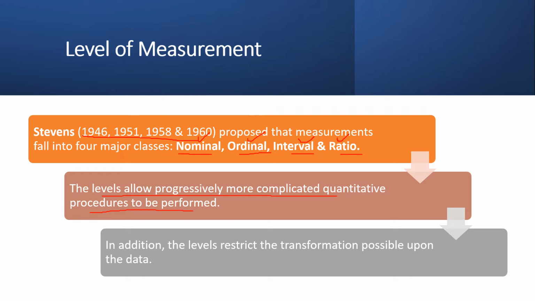So level of measurement is used specially on quantitative data. Even when we just select the measurement, after that the attribute is converted into a number. This entire process is under the level of measurement and the measurement procedure. In addition, the level strictly determines which transformations are possible upon the data as well. So it also affects our statistical analysis, what type of analysis we can do on what type of measurement. These are decided by the level of measurement.